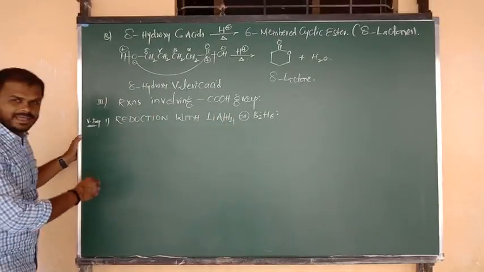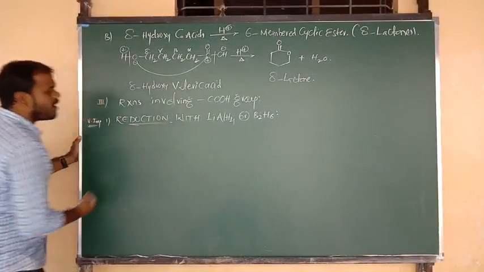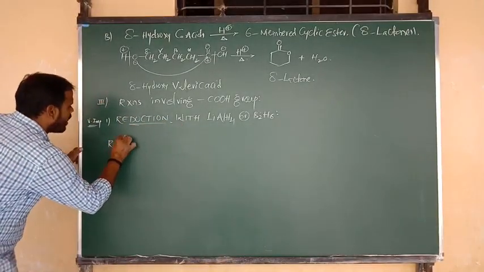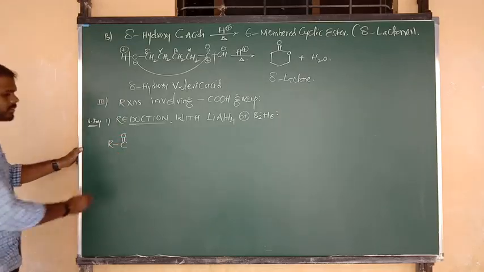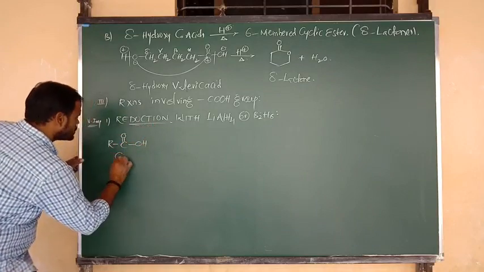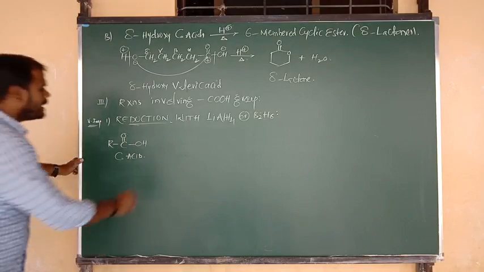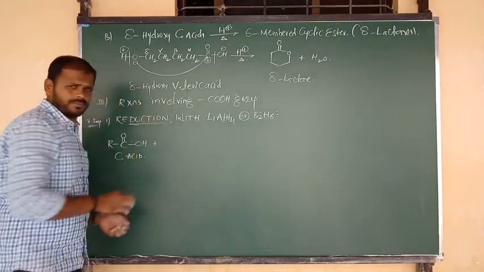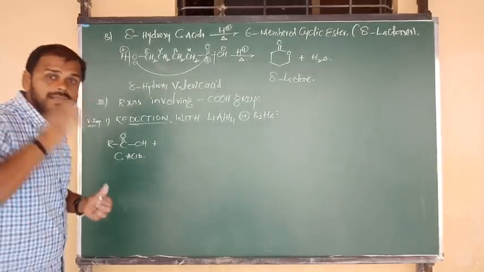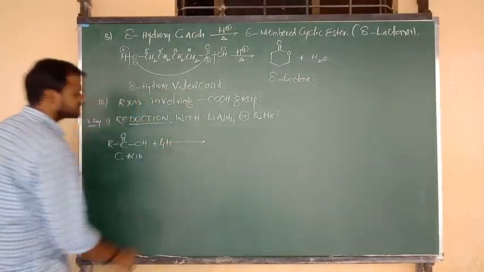Let me first directly consider a reaction. What is the formula of carboxylic acid? R bonded to C double bond O, and C double bond O bonded to OH. The formula of carboxylic acid undergoes reduction. What is meant by reduction? Addition of hydrogen, and here we require 4 moles of hydrogen atoms.